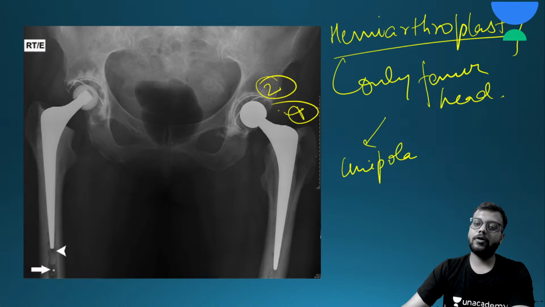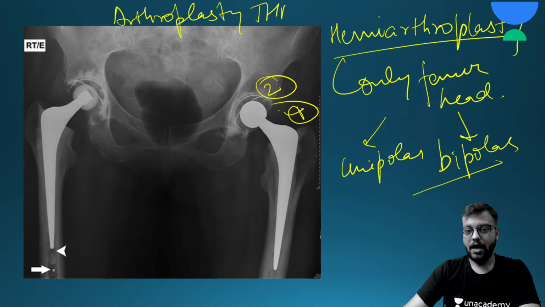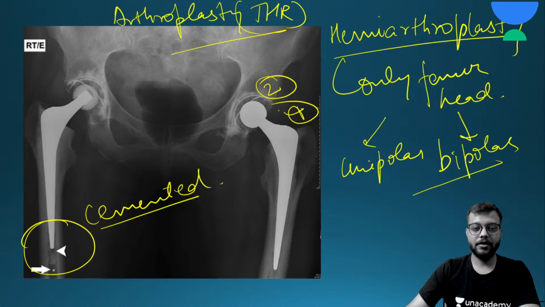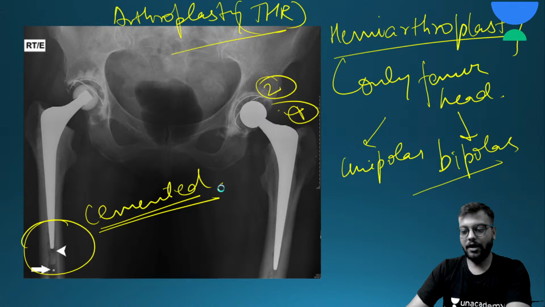So this is the X-ray of arthroplasty or total hip replacement. Okay, and here this is the cemented one. This is cemented THR, and here there is no cement, it is uncemented THR. Okay, this is your uncemented total hip replacement.